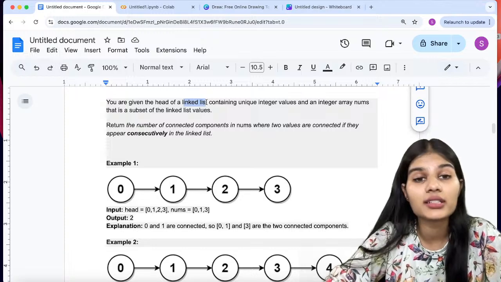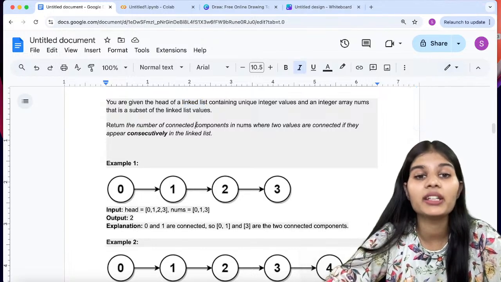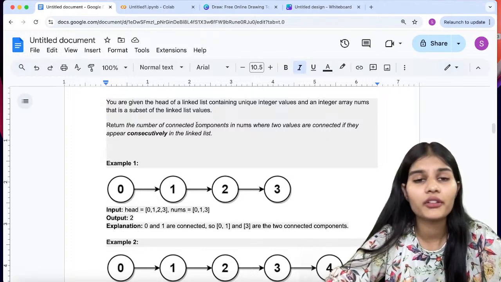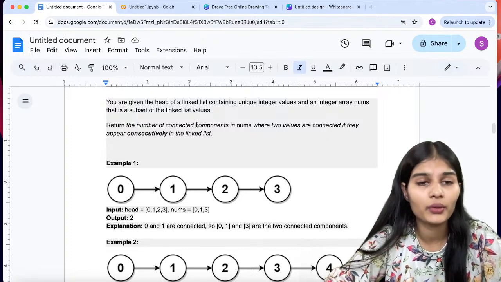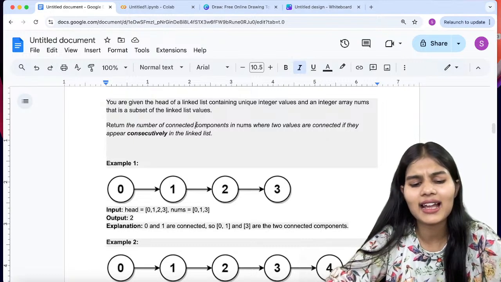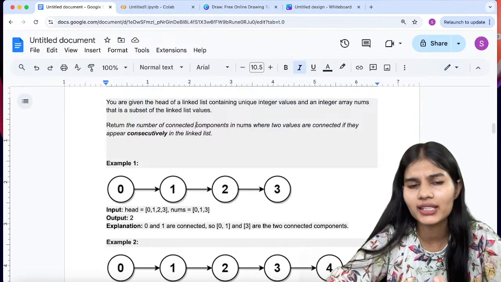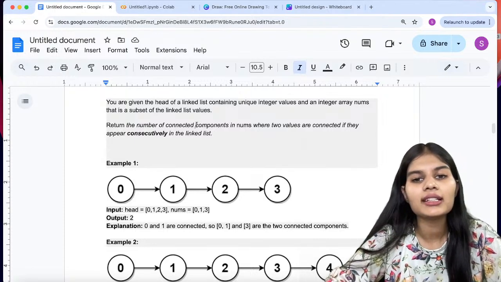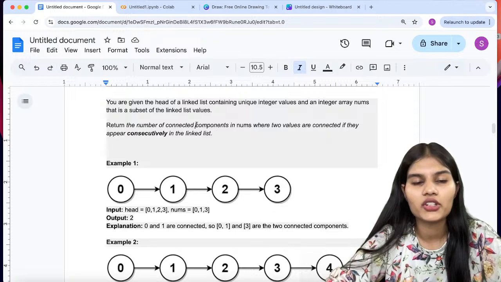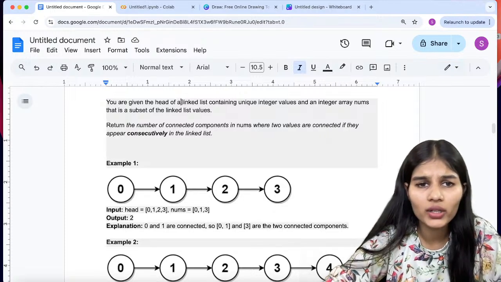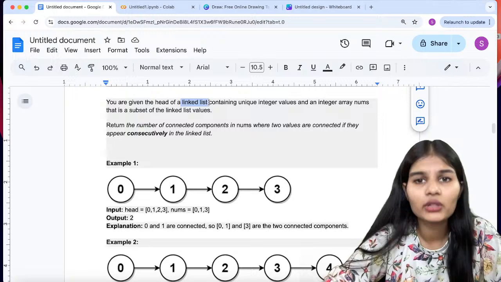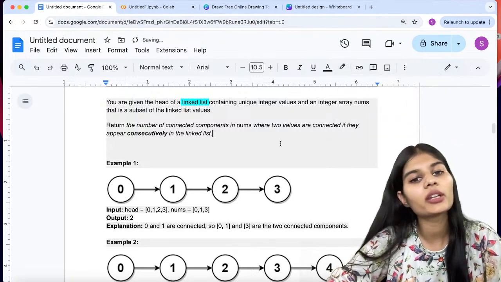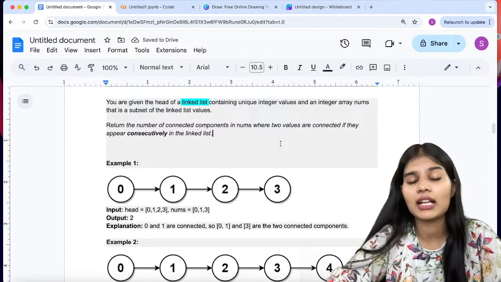what the topic of the question is, meaning which data structure is being used. There are a lot of data structures, like linked lists, tuples, stacks, queues, lists, dictionaries, trees. So in the initial stage, whenever you're reading a question, first of all highlight the data structure being used in this question. I would highlight this in light blue. So we are using the linked list as my data structure.